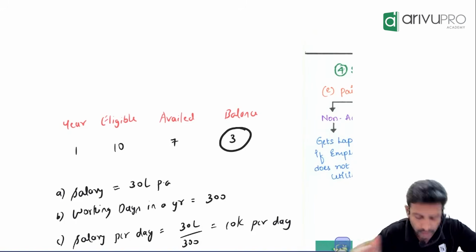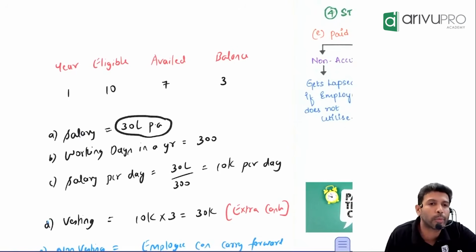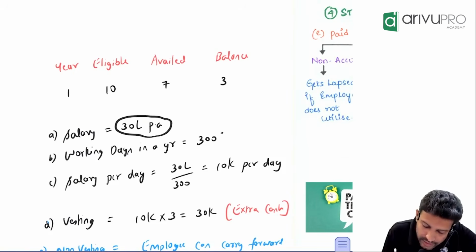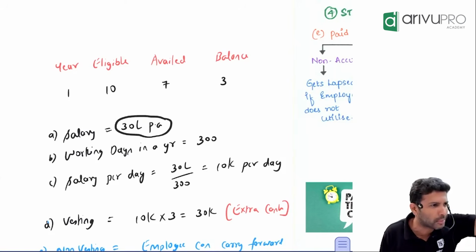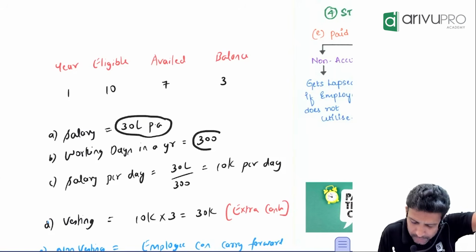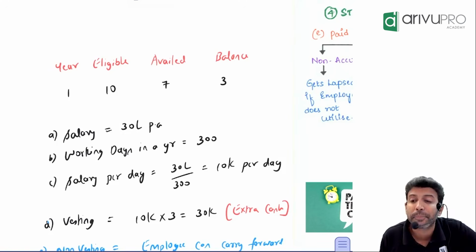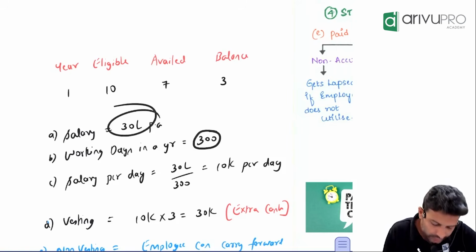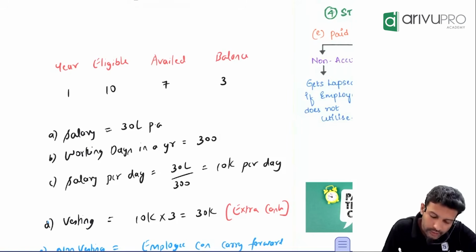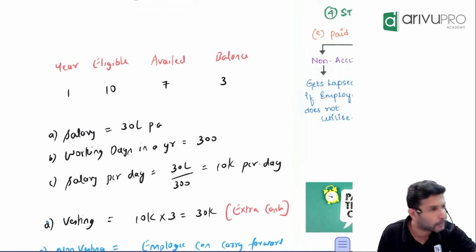Let's put up more numbers. Let's say that particular employee's salary is 30 lakh rupees per annum. The whole year's salary is 30 lakh. Let's say in a year, the number of working days is only 300. There are Saturdays, Sundays, festivals, holidays, all this will be there, no? If you eliminate all that, the working days are 300. That means what is the salary per day? For working 300 days, the employee is getting a salary of 30 lakh. What is the salary for 1 day? 30 lakh divided by 300 is 10,000 per day.